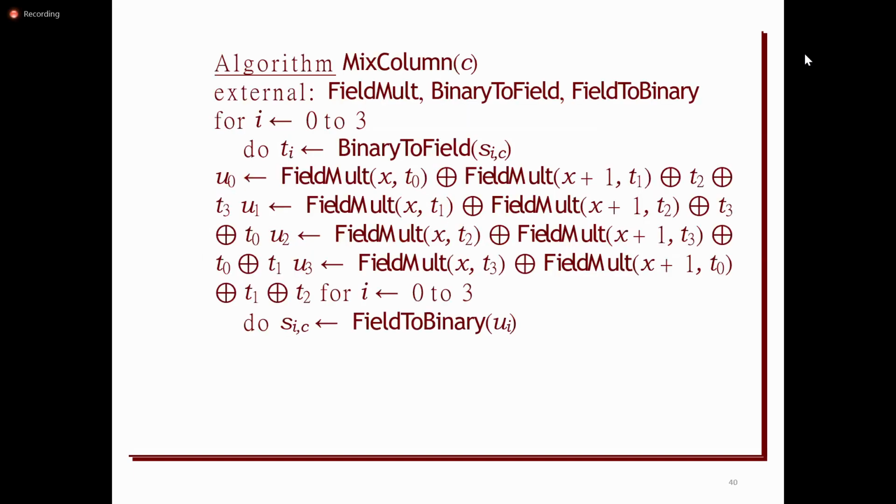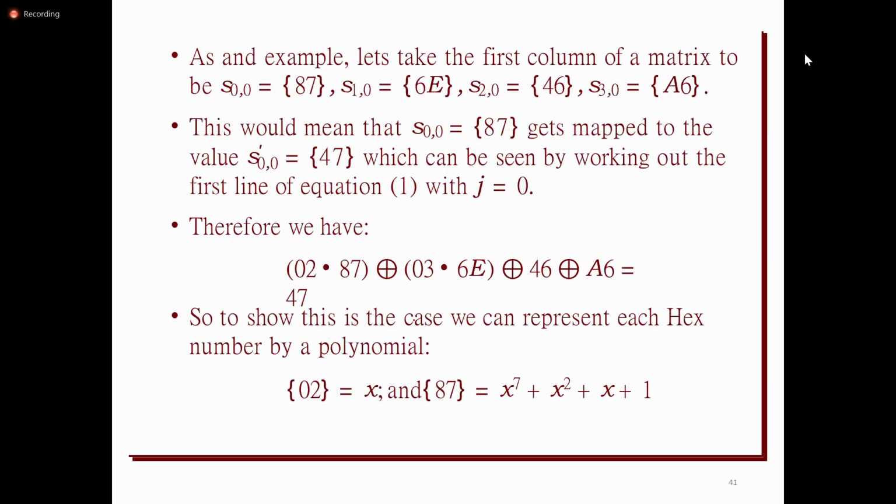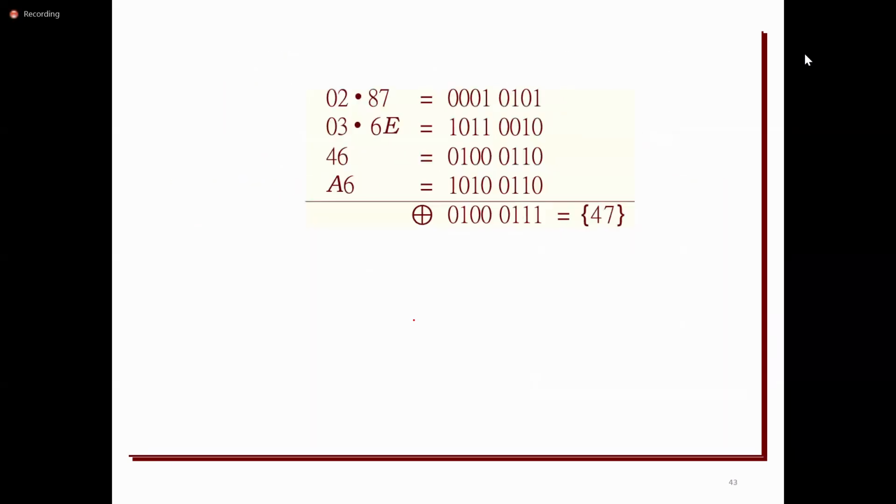So this is the pseudocode, the algorithm for how it is going to perform mix columns. It performs the multiplication with the predefined matrix, which has some constant values, and then it performs the XOR operation. To specify the values, it uses hexadecimal and binary representation. Multiplication is done in binary, and then it is represented in hexadecimal format. There is an example, you can go through this. Okay, this is the example.